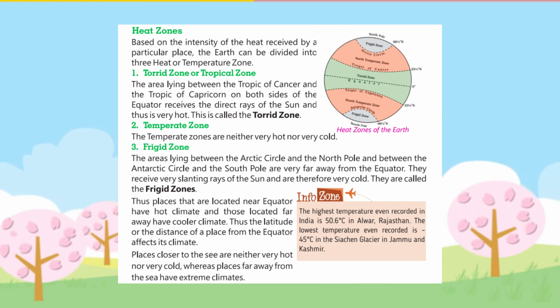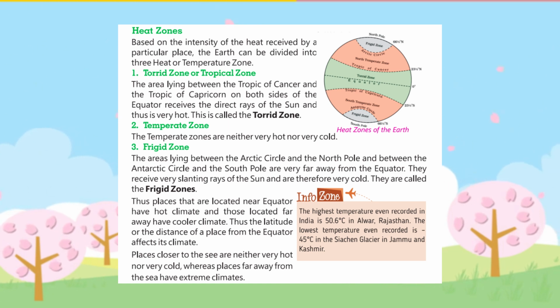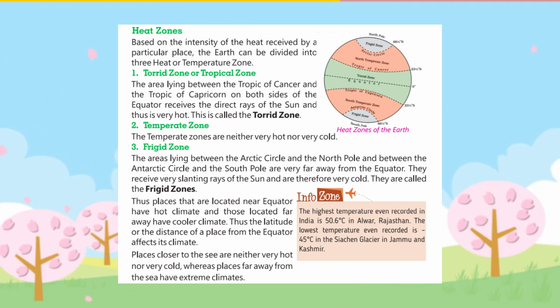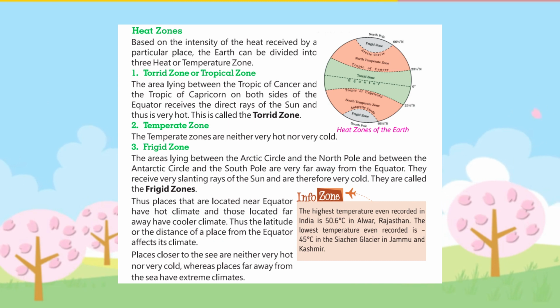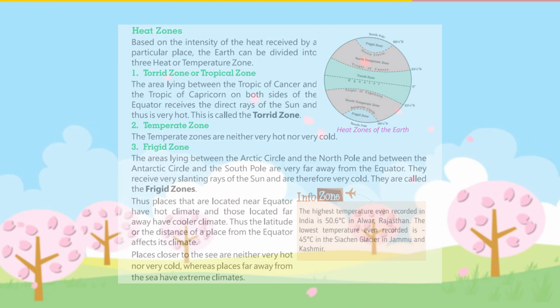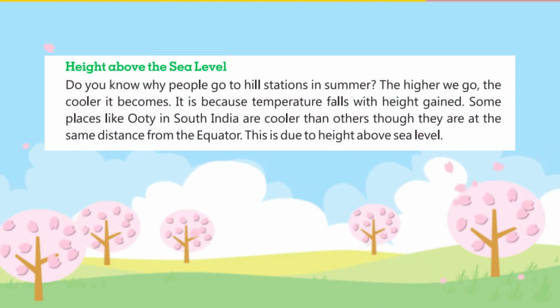Thus places that are located near the equator have hot climate and those located far away have cooler climate. Thus the latitude or the distance of a place from the equator affects its climate. Places closer to the sea are neither very hot nor very cold, whereas places far away from the sea have extreme climates. Height above the sea level.